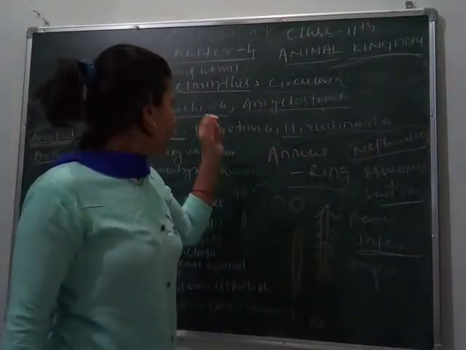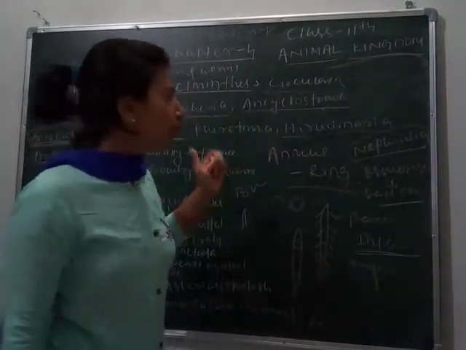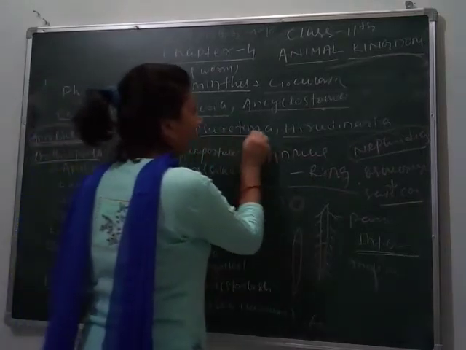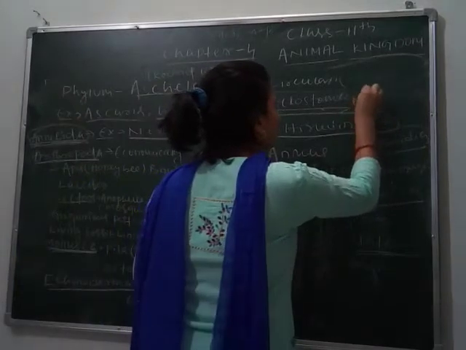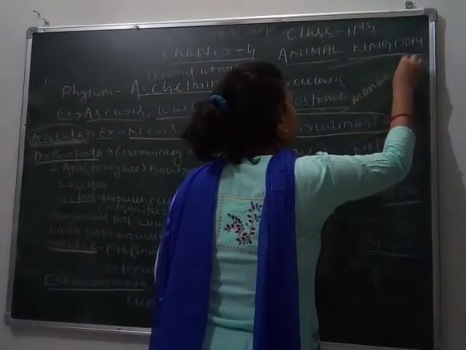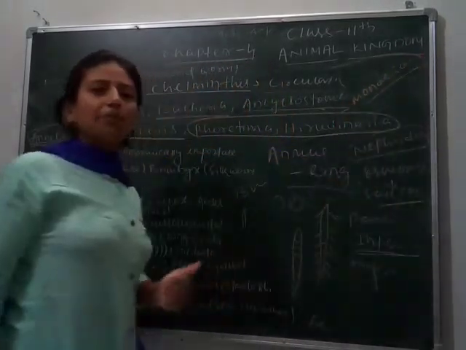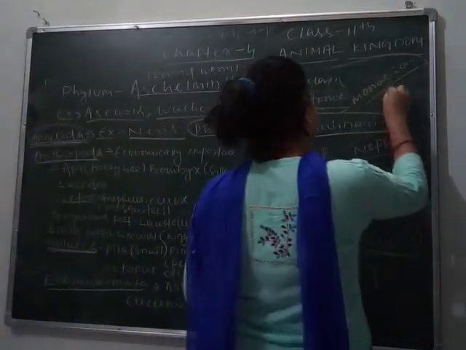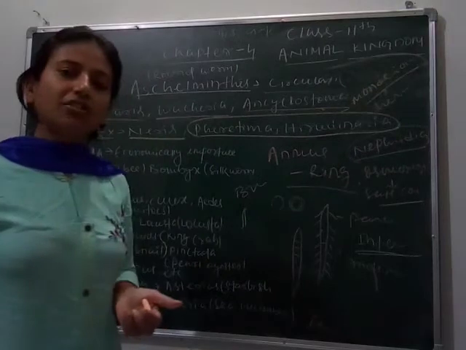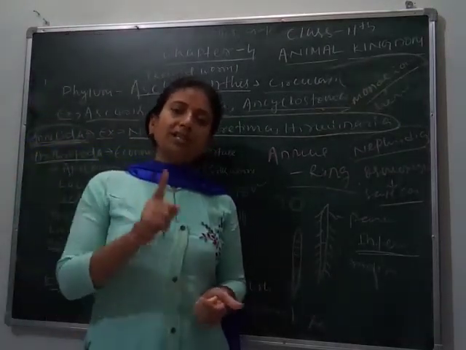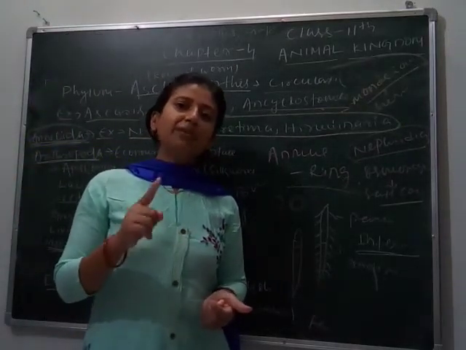In the case of earthworm and leech, they are monoecious. Earthworm means Pheretima, and Hirudinaria are monoecious. Monoecious means they are hermaphrodite animals, meaning one organism contains both male and female sex organs.